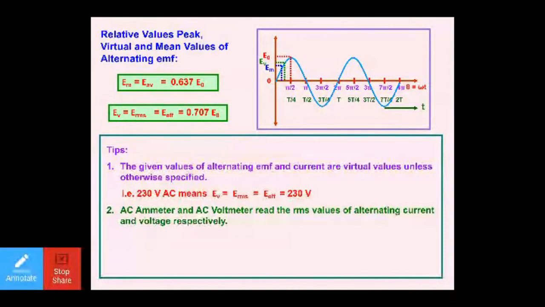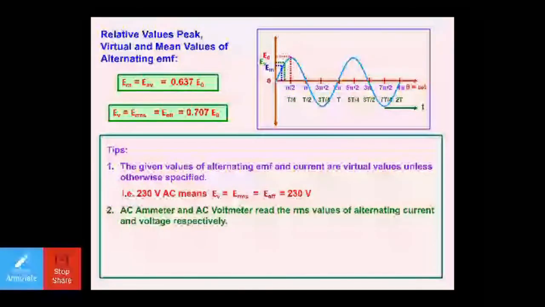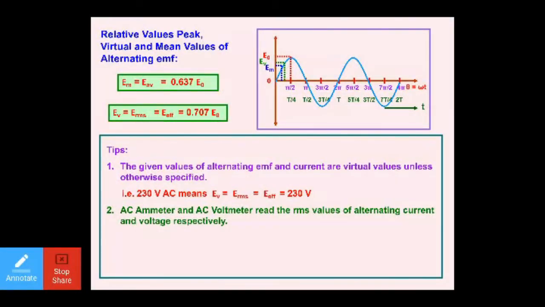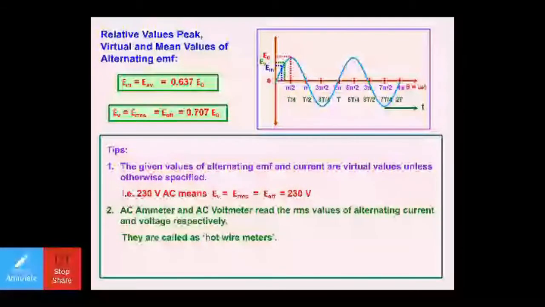Let's further move to the next point. AC ammeter and AC voltmeter read the RMS value of alternating current and voltage respectively, right? They are called hot wire meters. Always remember, RMS value will be measured by a hot wire ammeter or hot wire voltmeter, right? This is not the common ammeter which we use.